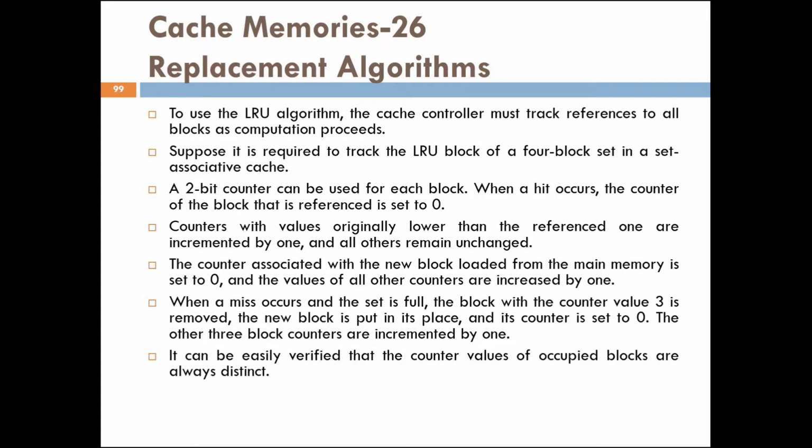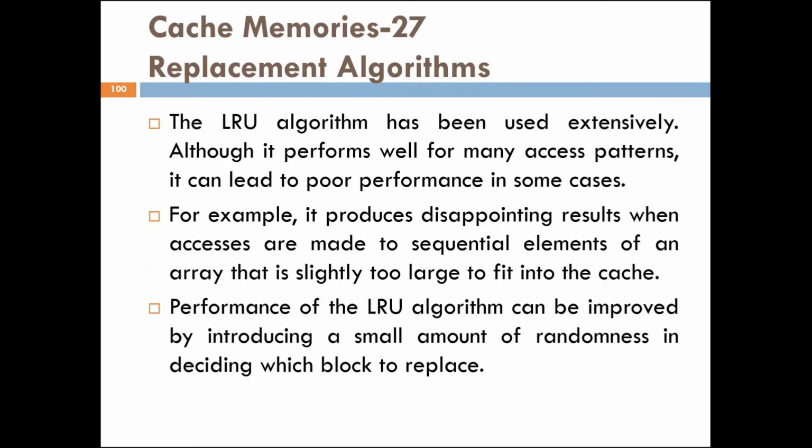The counter which has the highest count is the block which is least recently referred. That block will be replaced by the new block, the new block's counter will be set to 0, and the remaining blocks' counters will be incremented by 1. It can be easily verified that the counter values of occupied blocks are always distinct.